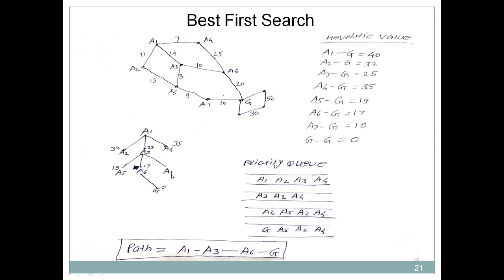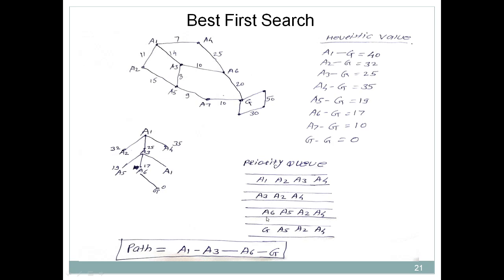We have taken A1 over here, but this should not be there because A1 we have already considered and expanded. Though from A3 we can reach A1, obviously we started our journey from A1, so we don't want to go back to A1. I have written it over here just to understand, but actually this should not be there. So what are the successors of A3? A5 and A6.